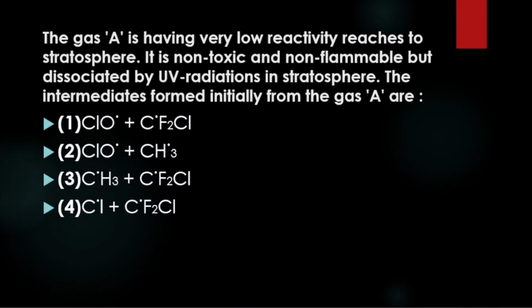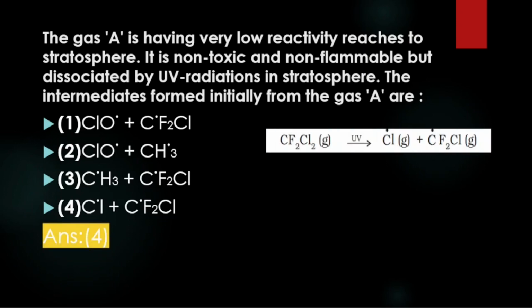For the gas A, we have to recognize the gas which is non-toxic, non-flammable and dissociated by UV radiation in the stratosphere. The intermediates of the gas are asked, so this is related to free radicals, and the answer is this because the gas is chlorofluorocarbon, which dissociates due to UV radiation.